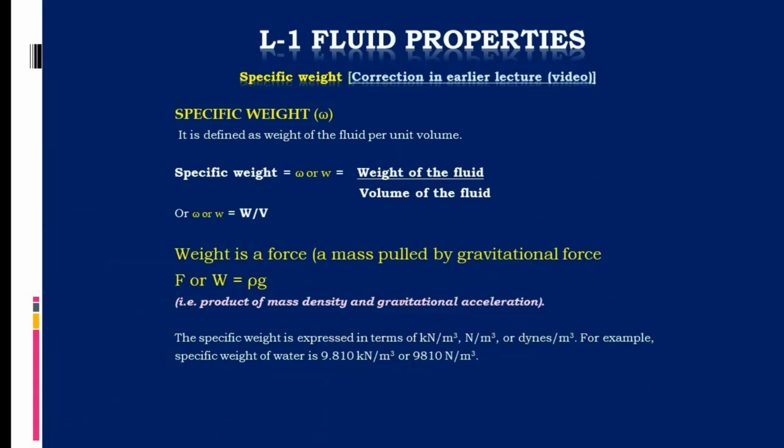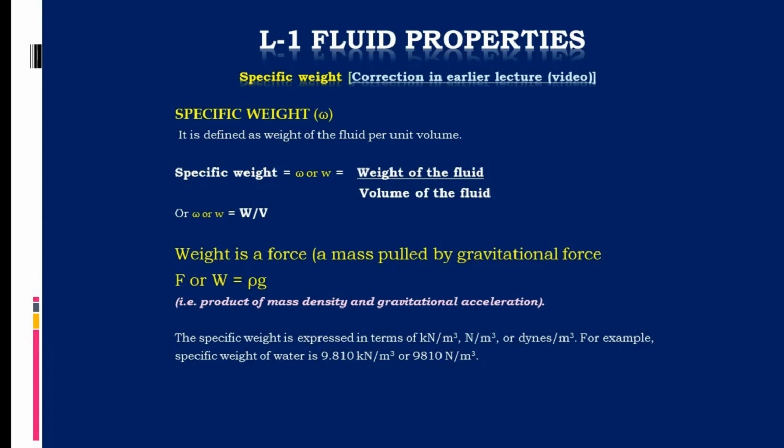So yesterday in my lecture I committed an error while discussing the specific weight. So let us make the correction in the earlier lecture. The specific weight is defined as the weight of the fluid per unit volume. Specific weight is designated as w, the weight of the fluid upon the volume of the fluid. It is denoted as w, and w is equal to weight per unit volume.